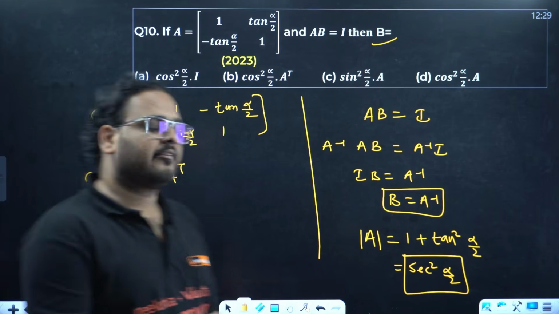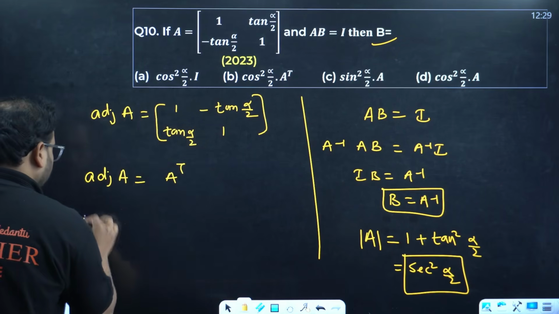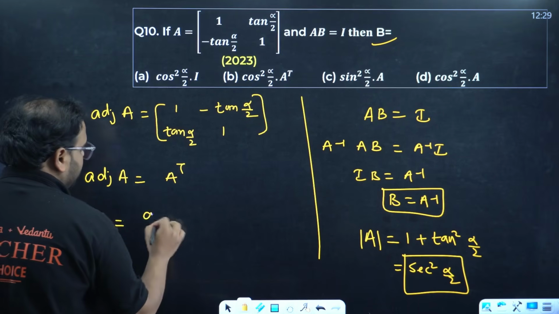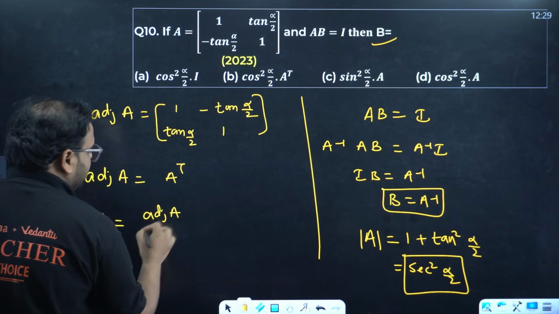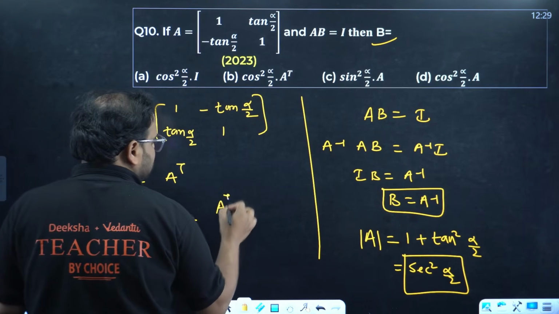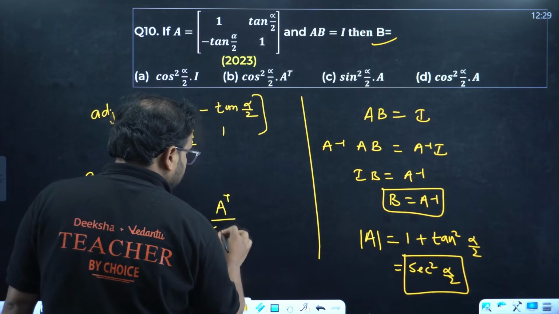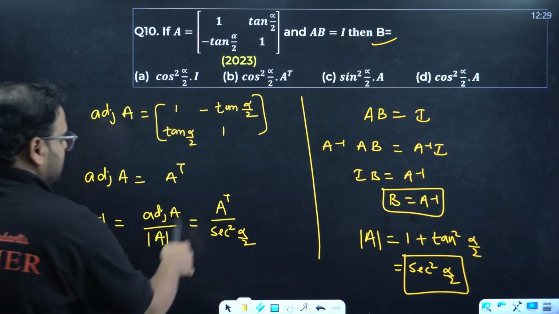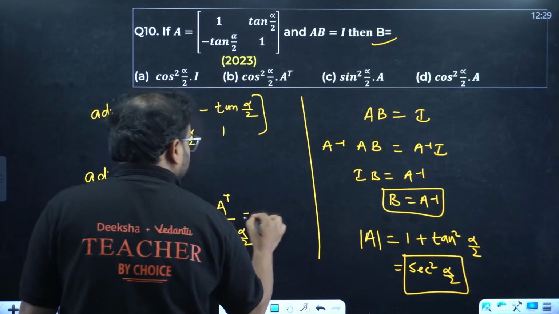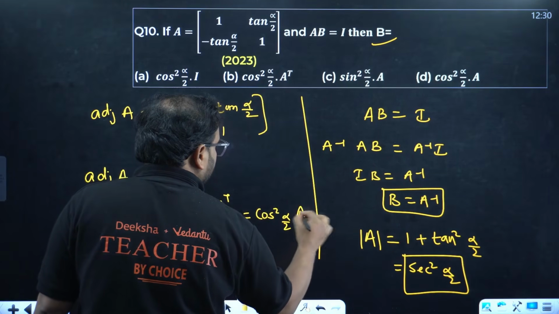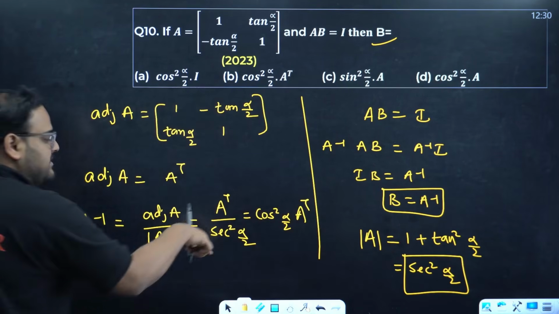Matrix A transpose. I want to find out inverse, which is what? Adjoint A by determinant of A. That becomes A transpose by secant square alpha by 2. Secant square goes up, becomes cos square alpha by 2 A transpose. 1 by secant square is what?